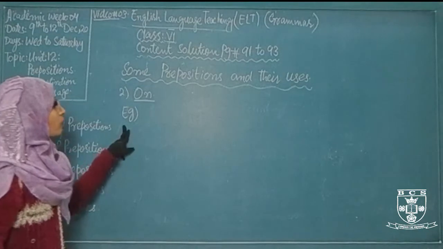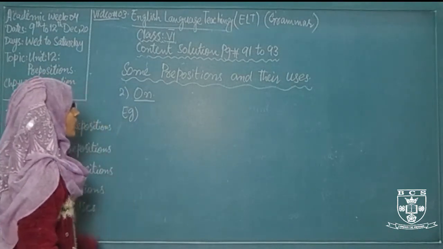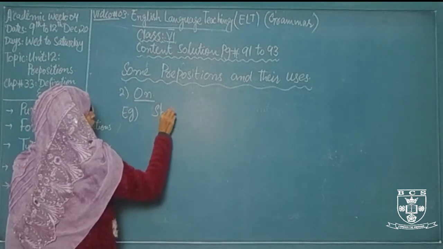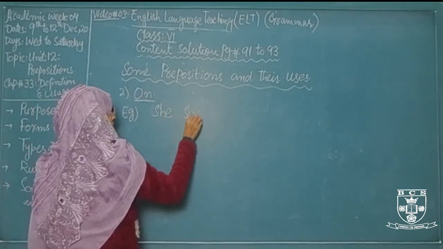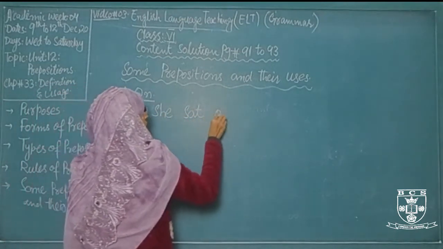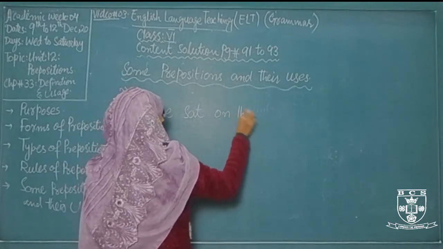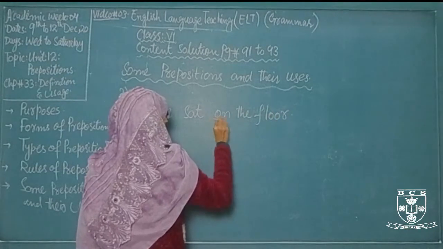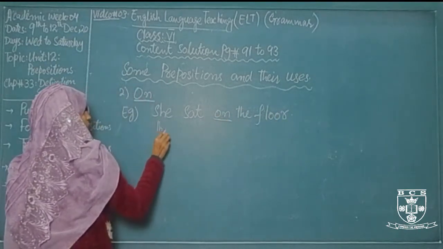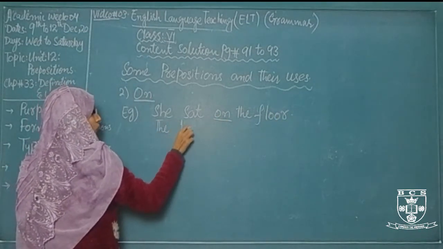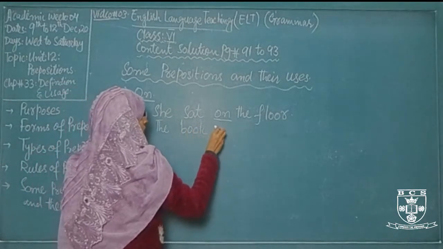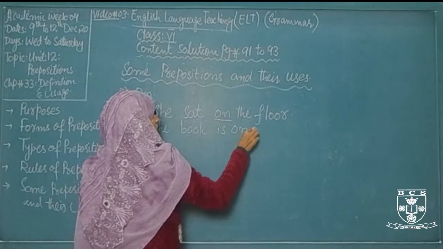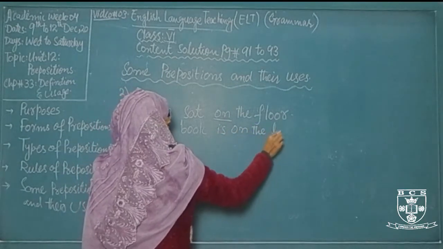We use on when your subject is in the resting state. For example, she sat on the floor. For the resting state, we use the preposition on. The book is on the table. There is no movement in the book. It is just lying on the table, so that's why we put on.